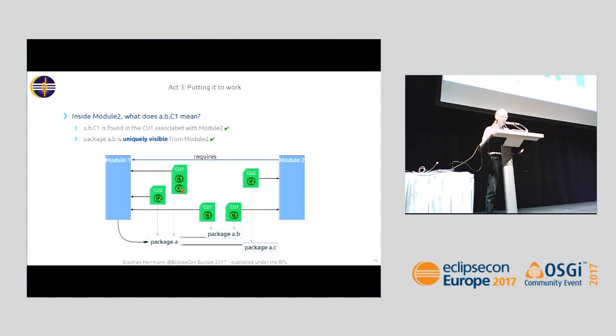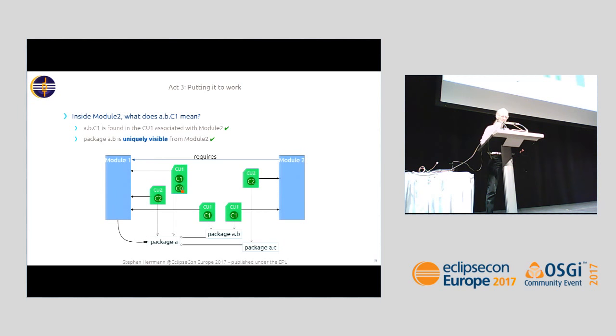And it's easy to see that there is a type called C1 in a compilation unit that declares a package a.b, and this is associated to module 2. And so in module 2, you can interpret this name as the one class C1. You can see, let's try pointing. You find it. So this is a good case. And the new rule that's the center of the new specification here also requires that the package a.b must be uniquely visible to module 2.